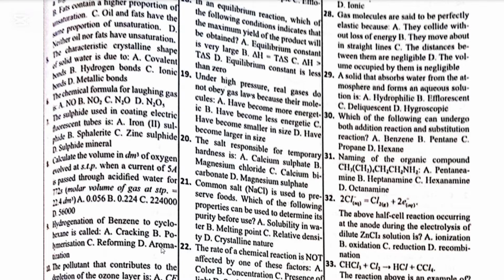C. Aromatization. But in this case, the answer that is very close is aromatization. Aromatization is the conversion of a non-aromatic hydrocarbon to an aromatic hydrocarbon. In essence, the aromatic hydrocarbon, benzene in this case, will be produced, not a reactant. So this question has to be reversed for it to be correct.